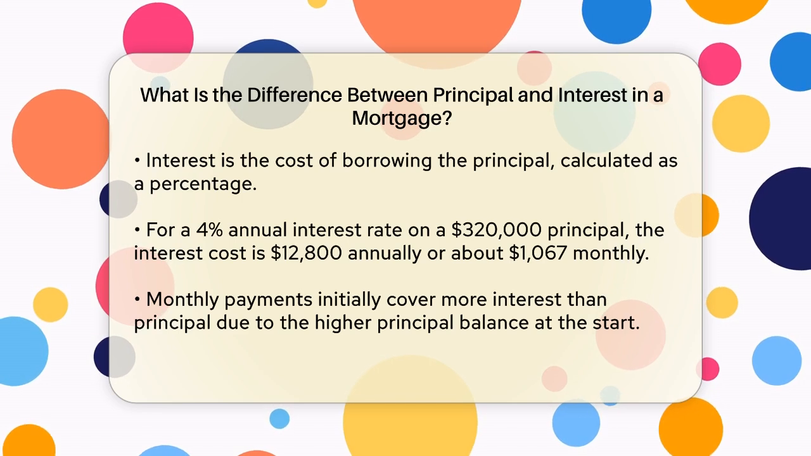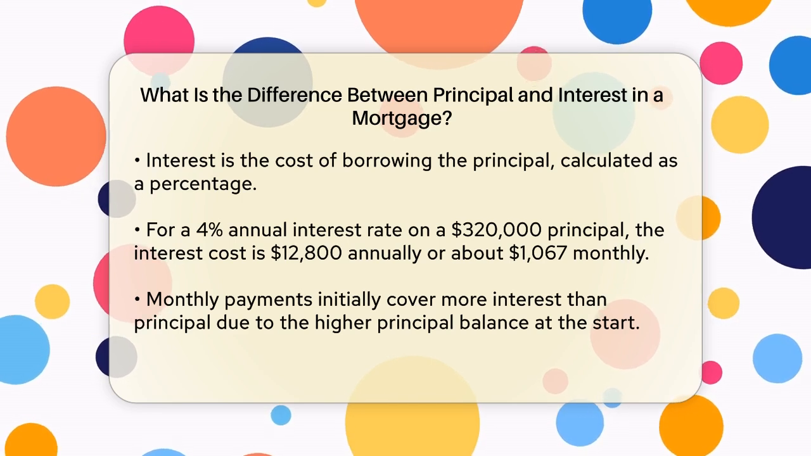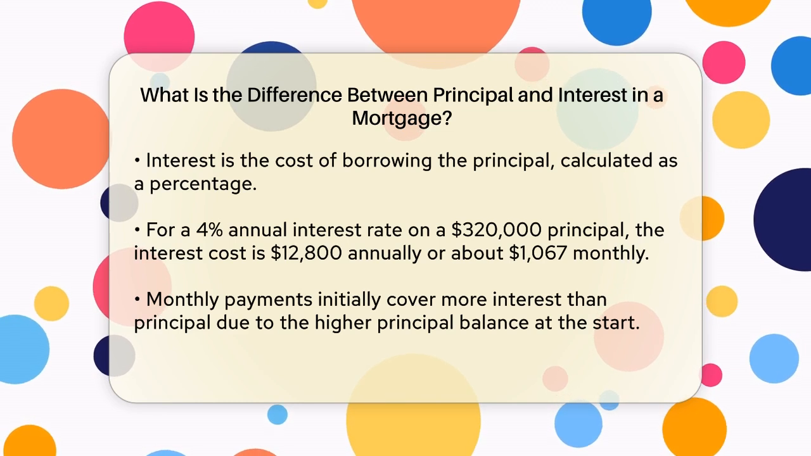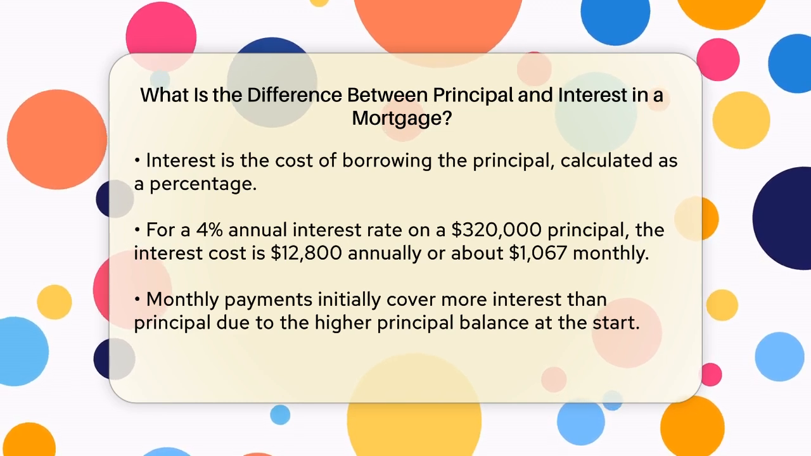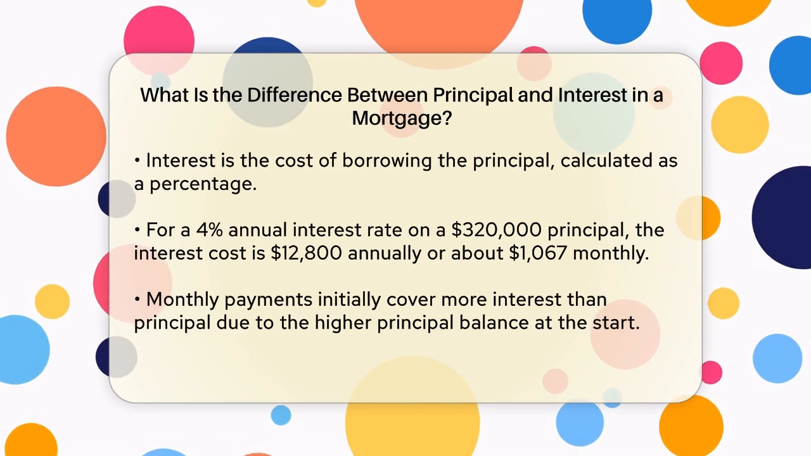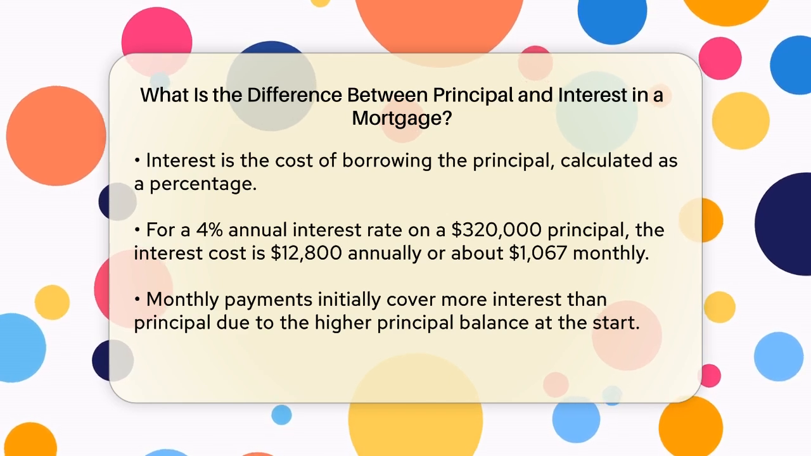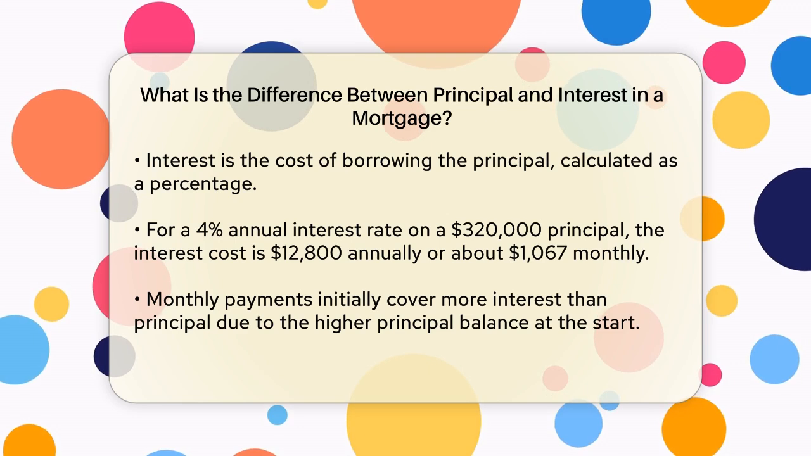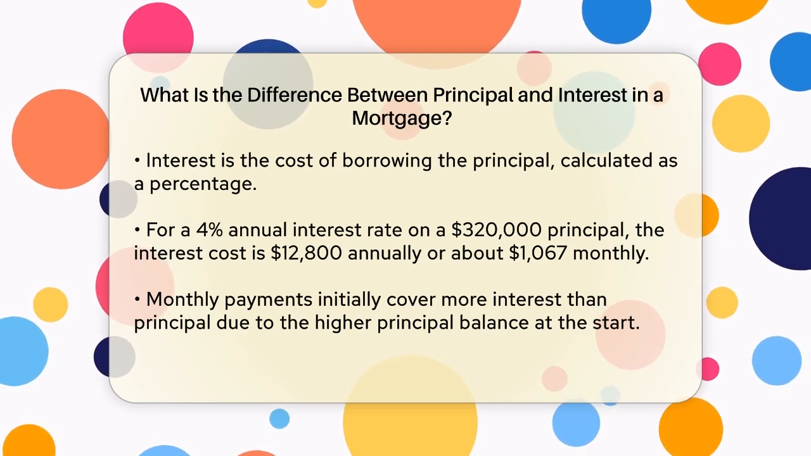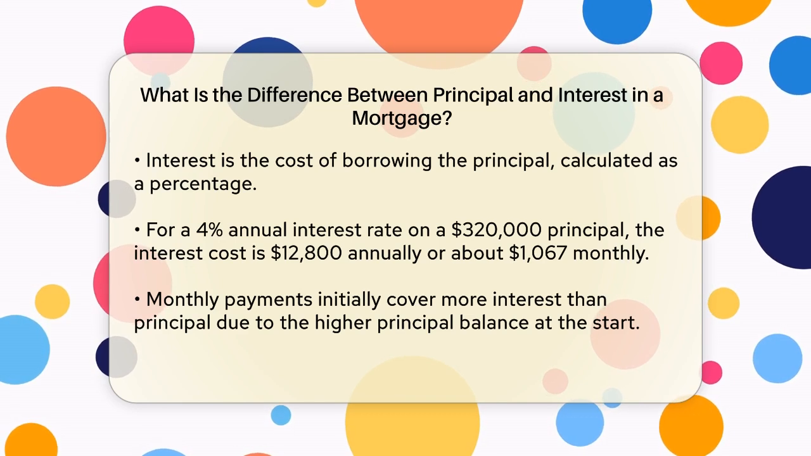Here's how it works in your monthly payments. Initially, a larger portion of your payment goes toward interest rather than the principal. This is because the interest is calculated on the full principal amount, which is highest at the beginning of the loan. As you make payments and the principal balance decreases, the interest portion of your payment also decreases, and more of your payment goes toward reducing the principal.